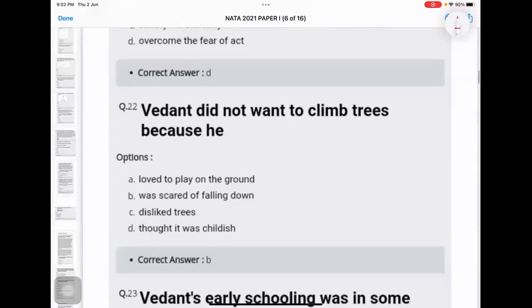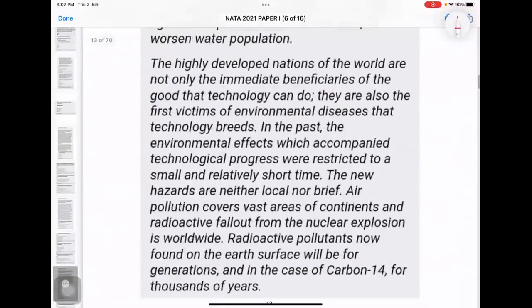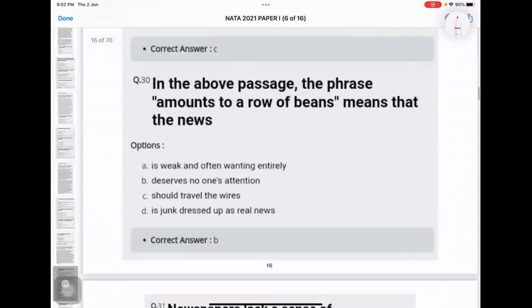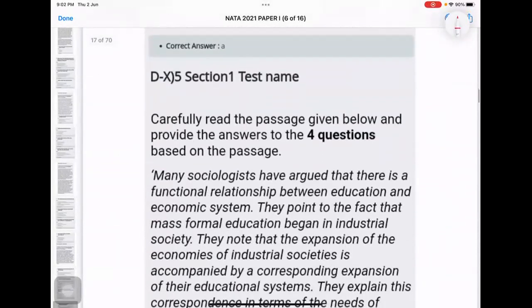Yes, sir. Fine. So we will keep the passage type questions for the day. The other type of questions I will definitely discuss. Tomorrow, you tell me a time, which time should we discuss it? In the class, after Pooja ma'am's class, if we start around 8 o'clock, I guess we will be able to finish the rest of the paper. Will it be fine? Yes, sir. Okay, fine, guys.